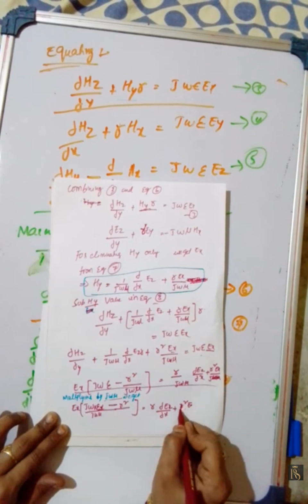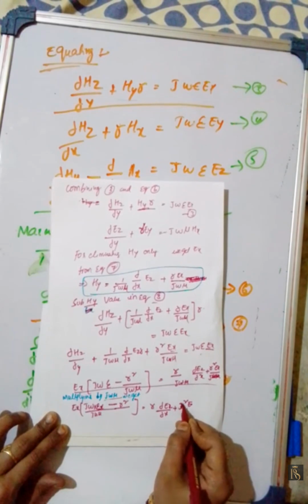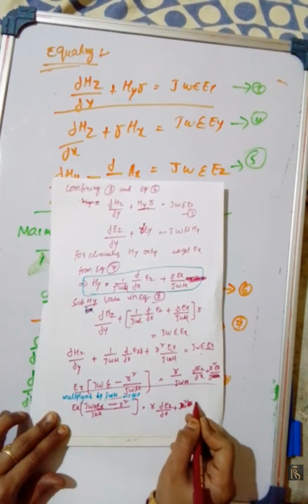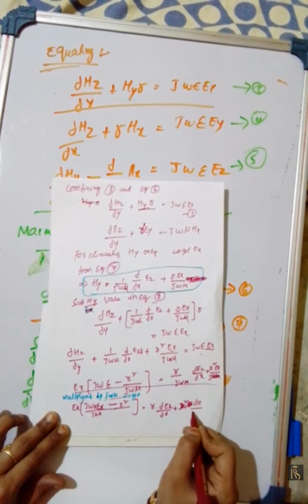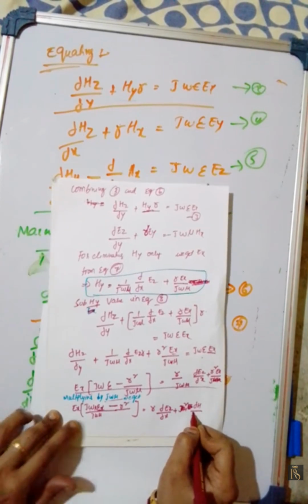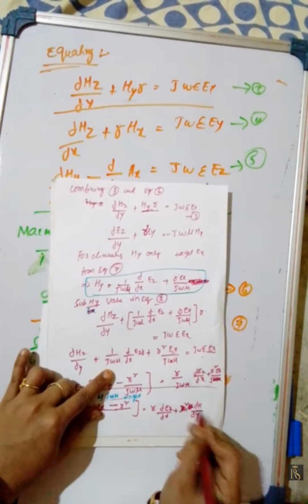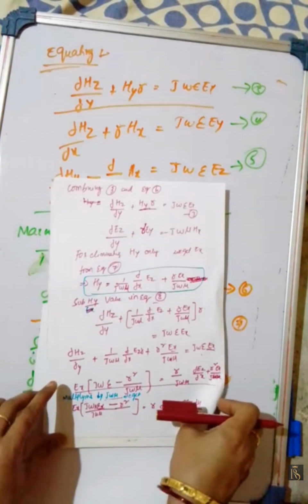Here j omega mu dou h by dou y. Okay, now next step.